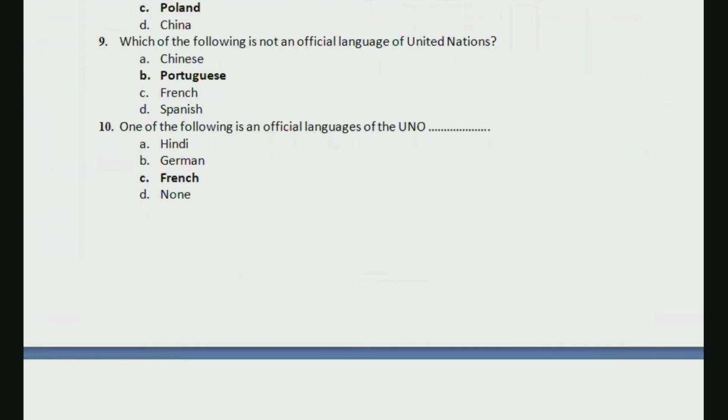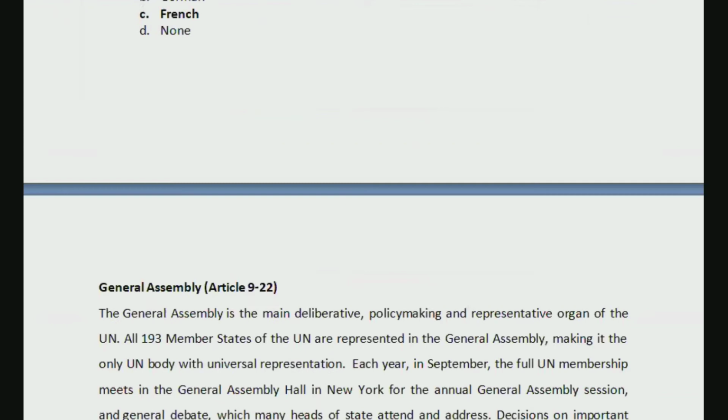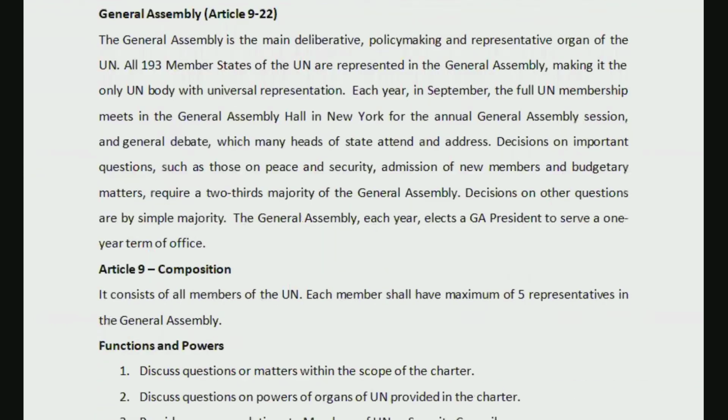So every single day we are discussing one portion from this United Nations part, and then we are also discussing related questions as well. So make sure you stick to the very end because today also we are going to do the same process. We will discuss General Assembly and then some related or probable questions. It will give you an idea on what kind of questions you can expect from this part.